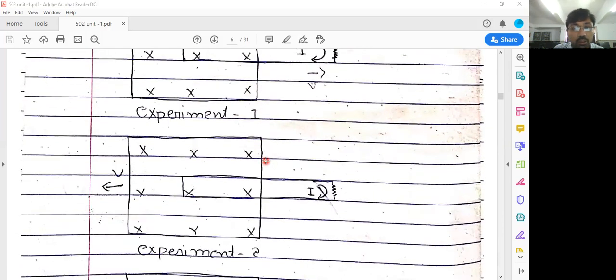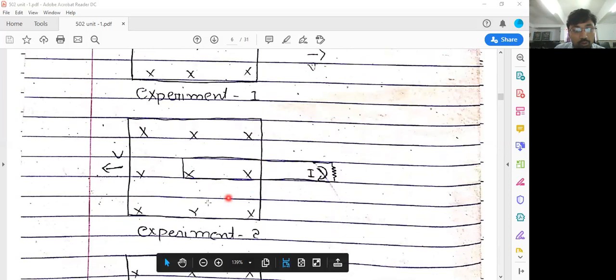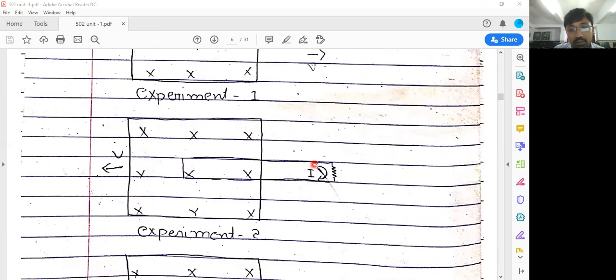In experiment number 2, the wire loop is steady, but the source of the magnetic field moves towards the left with the same speed v. In this case too, current is induced, and we can say that the EMF is also induced.